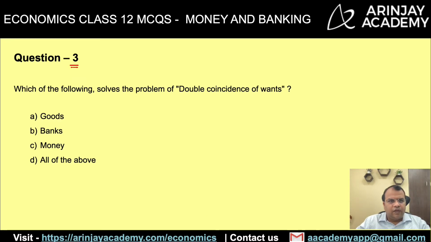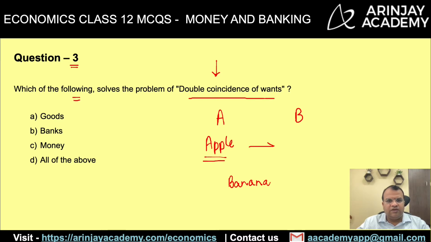Question 3. Which of the following solves the problem of double coincidence of wants? Now, briefly, what is double coincidence of wants? Suppose there are two people, A and B. A has an apple with him, but he wants banana in exchange of the apple. Now, this is possible if he finds another person who has banana and he is willing to take an apple in exchange of such banana.